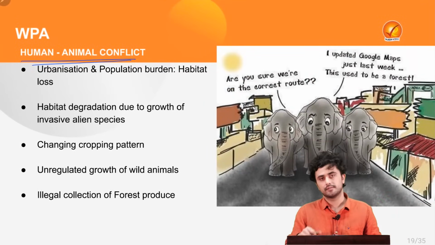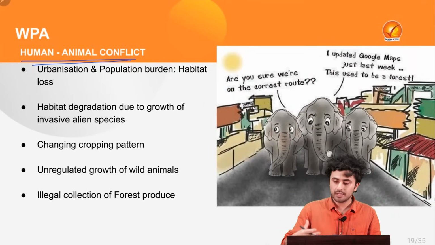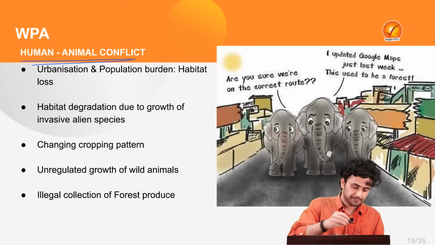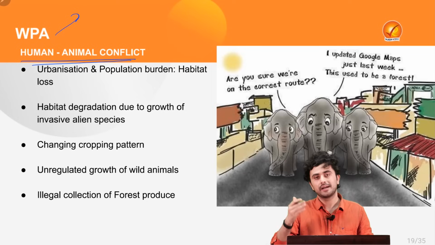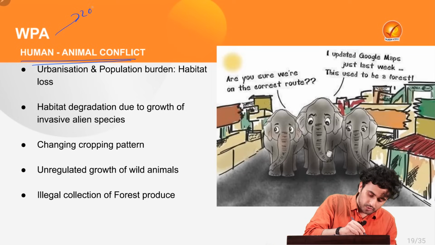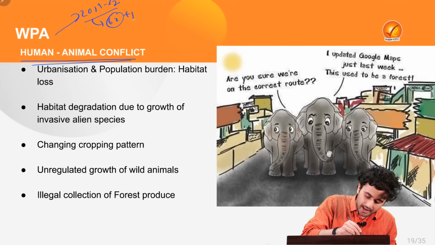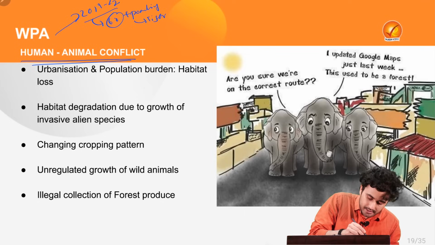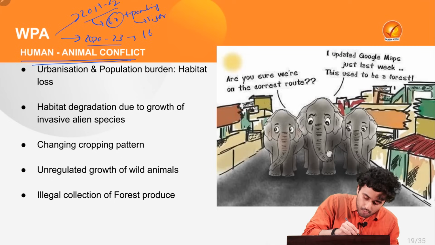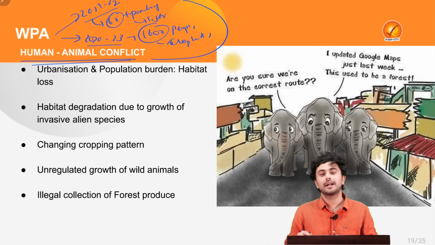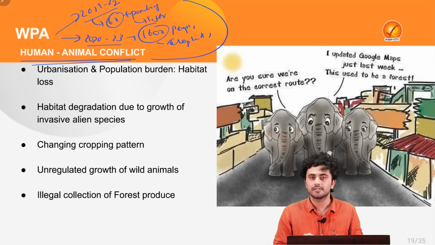Now let's inquire into the issue of human-wildlife conflict. What are the reasons why this issue has become such a major concern? Well, as per recent data by the Ministry of Environment, between 2019 to 2022, there were more than 60 poaching cases of tiger. At the same time, between 2022 to 2023, more than 1600 people were killed by elephants. As we can see, these numbers are rising on a daily basis.